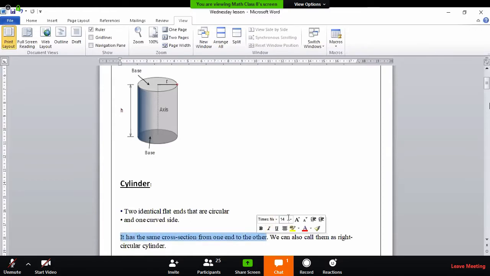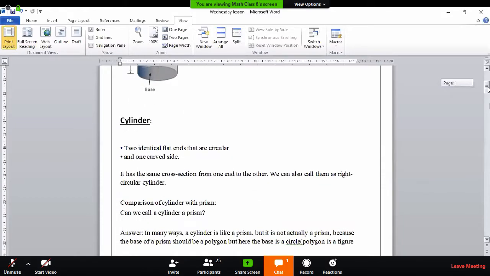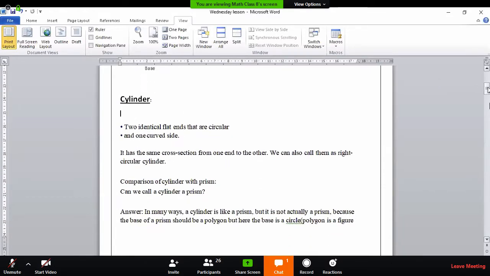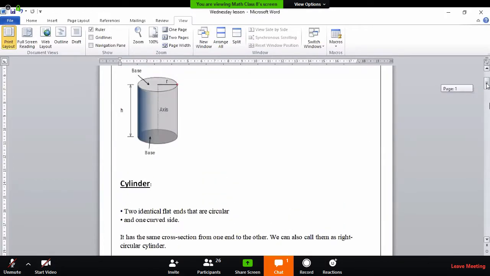I'll be showing you a video also in which your concept would be further cleared. First we will be reading it out, then we will see the video. See, it has the same cross section throughout from one end to the other. This circle, when it reaches the top, has the same cross section throughout the curved side, from base to the top.